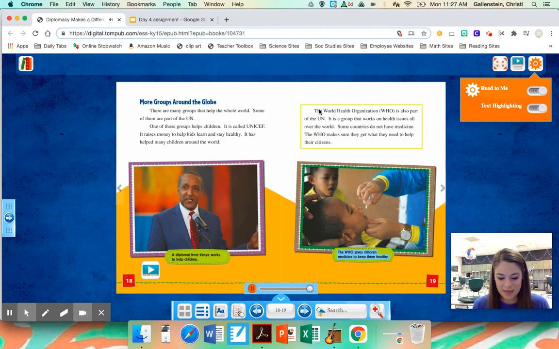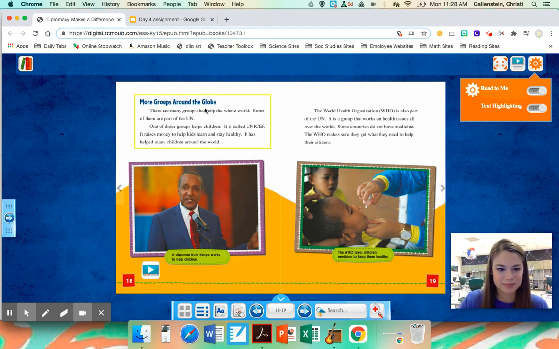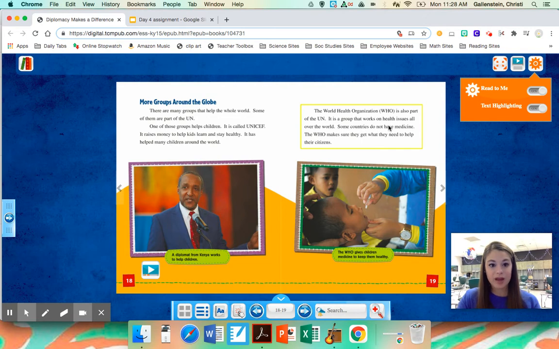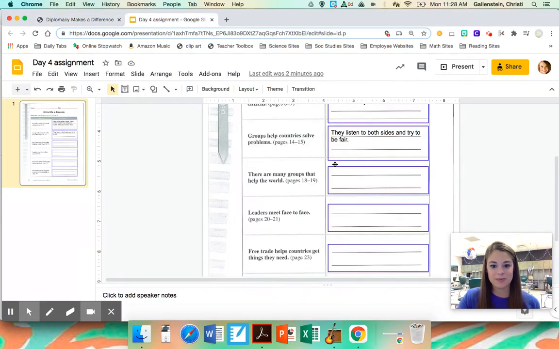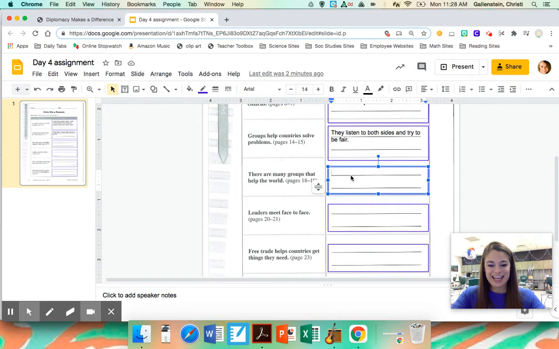All right, so let's think about some reasons that these many groups help around the world. Why do they help out? Well, we know they want to help kids. They want to help kids be healthy. And over here, they talked about how they wanted to help countries that don't have medicine. So let's type that in our assignment. Double click in the box and type when you're ready. Our reasons. One reason is that they want kids to be healthy.